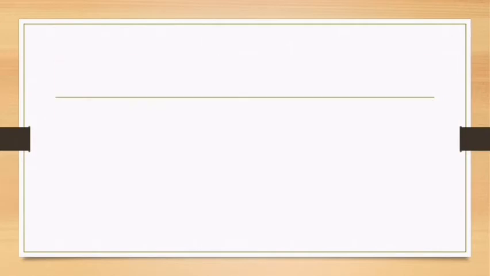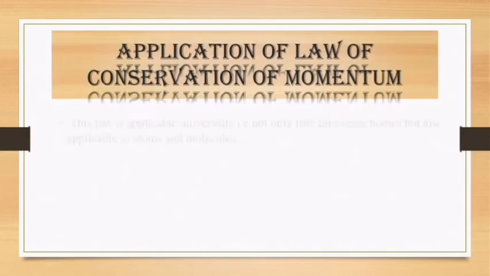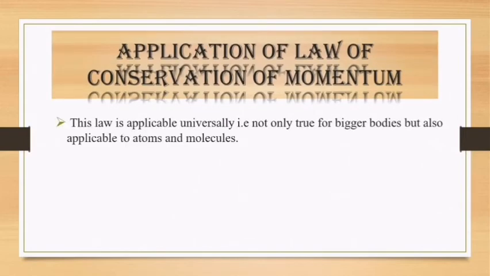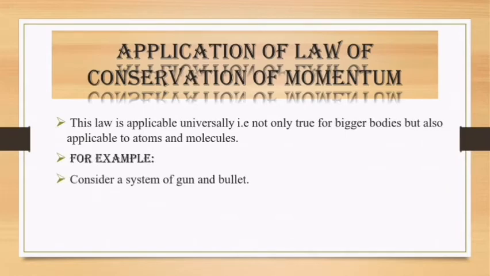Let's see another application of the law of conservation of momentum. The law of conservation of momentum is applicable universally. It means that it is not only true for bigger bodies but also applicable to atoms and molecules. For example, we consider a macro system, that is a system of gun and bullet.